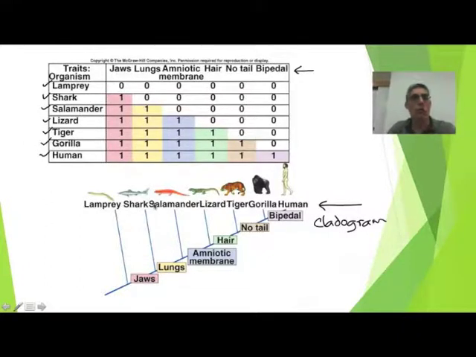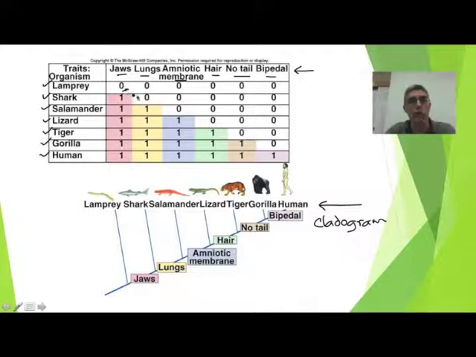So the intent of our cladogram is to place these organisms in a certain order based on the characteristics that are present. And so if you notice, the characteristics we're looking at are jaws, lungs, amniotic membrane, hair, whether they have a tail, and bipedalism. When you look at the lamprey and you look at all these characteristics, you're going to find out that this lamprey does not have any of these characteristics. Now that's what that 0 represents.